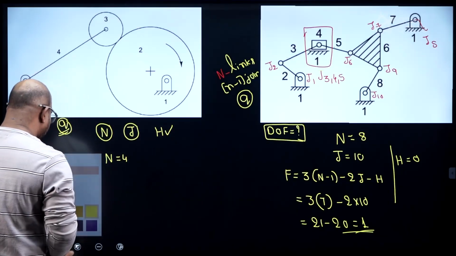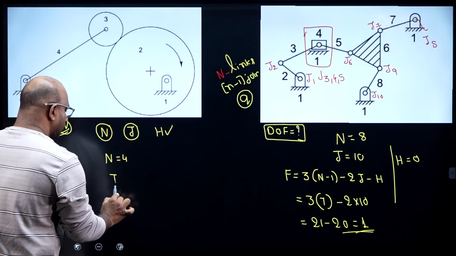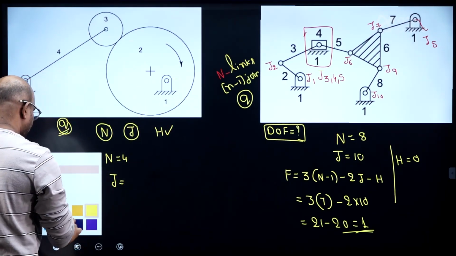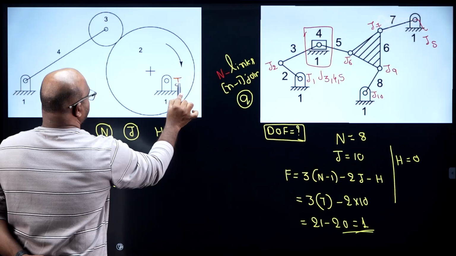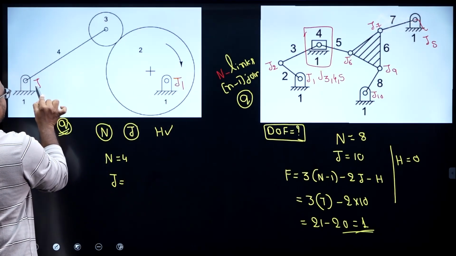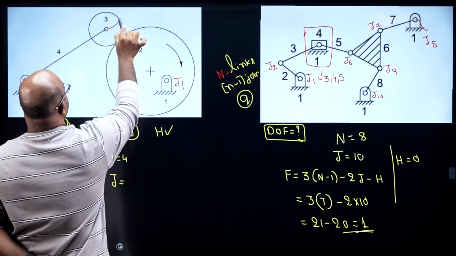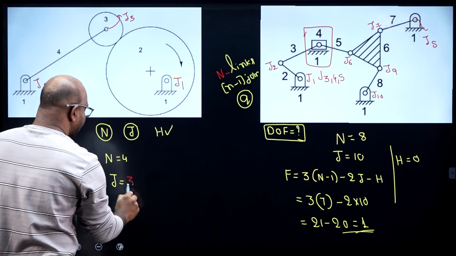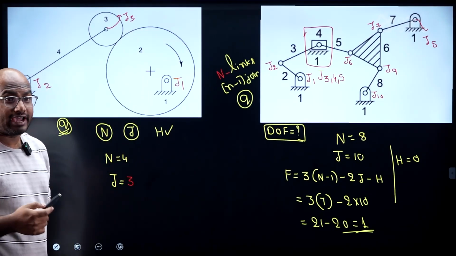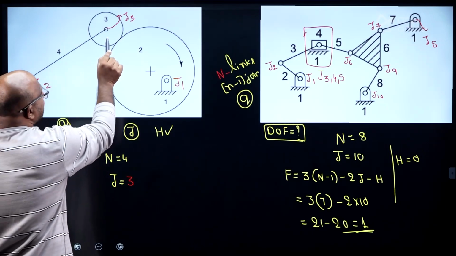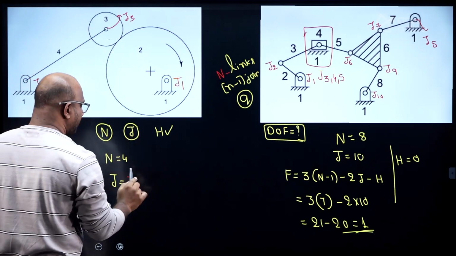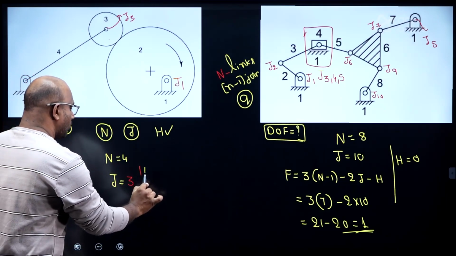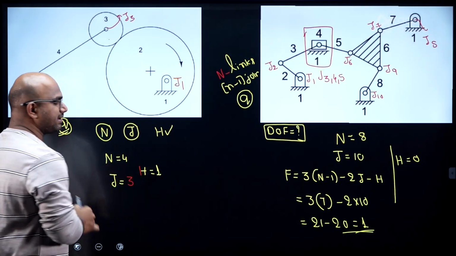Number of joints, tell me, guys. Number of joints equal to revolute pairs: joint 1, joint 2, joint 3, guys. Number of joints equal to 3. Number of higher pairs, how many? Between link 3 and link 2 the number of higher pairs equal to 1. Number of higher pairs equal to 1, guys. Higher pairs equal to 1.